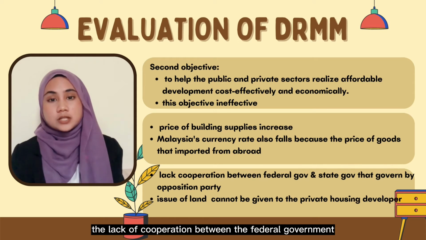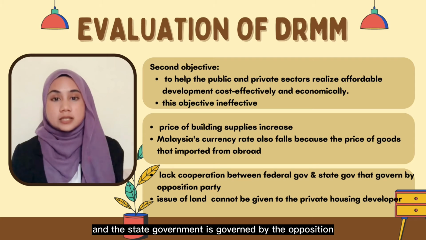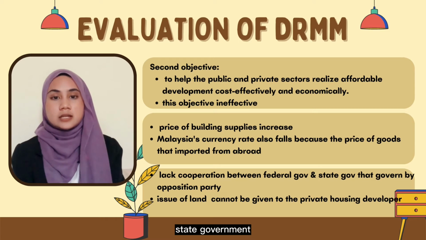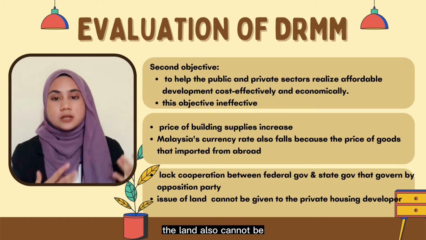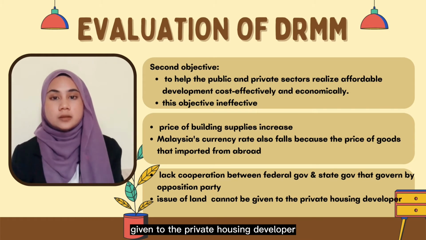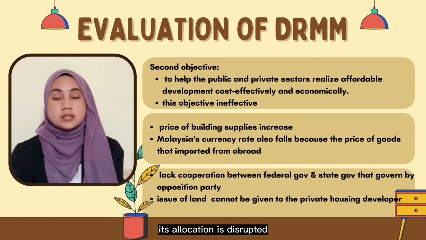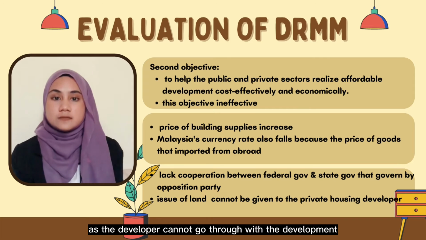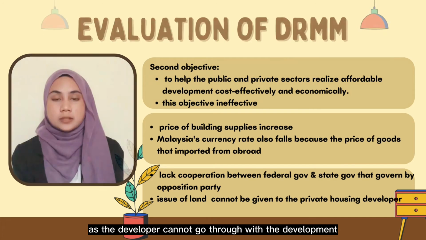Furthermore, there is a lack of cooperation between the federal government and the state government, which is governed by the opposition party of the ruling government. So the issue of land between the federal and the state government, the land also cannot be given to the private housing developer as the land allocation is disrupted. This gives an effect on the affordable house project as the developer cannot go through with the development.